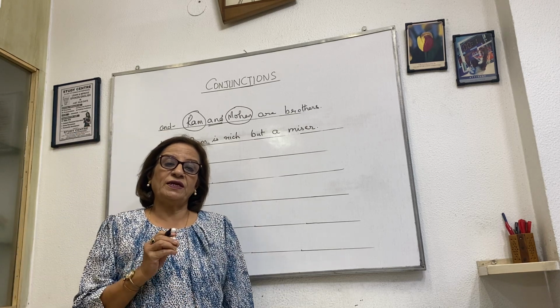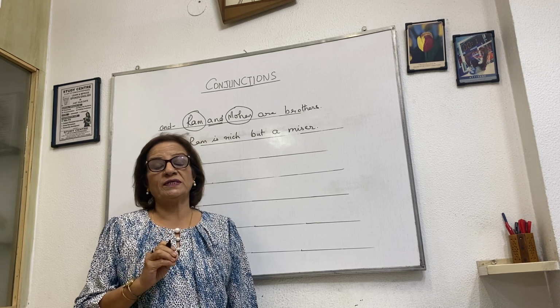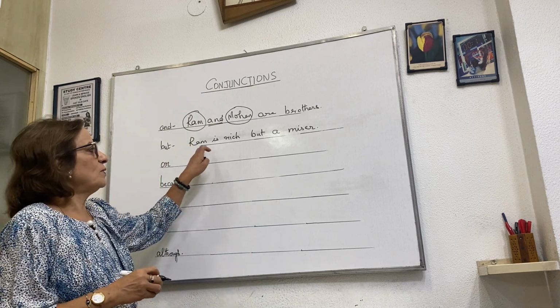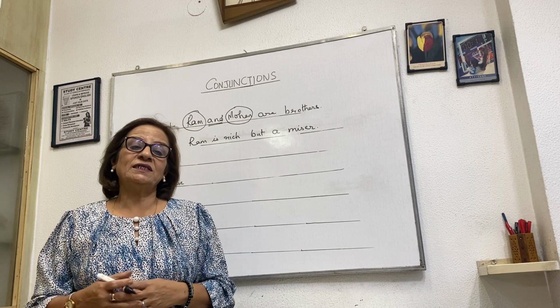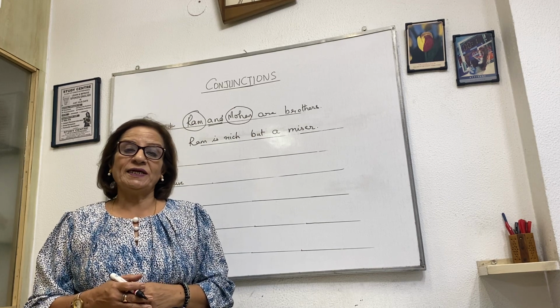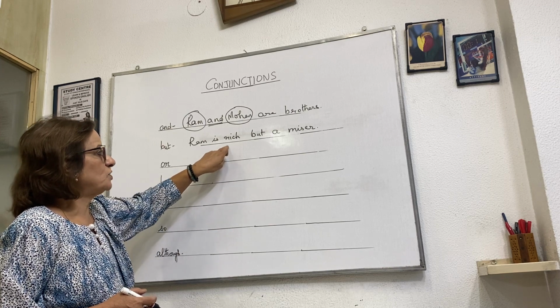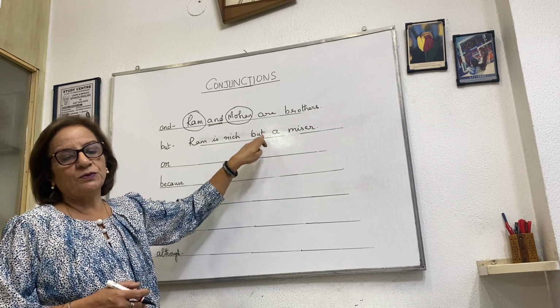He always keeps control and doesn't want to spend it. In Hindi we call it kanjoos. So Ram is rich but a miser. Though he has a lot of money, he is very stingy in spending it. I have joined it by using but.